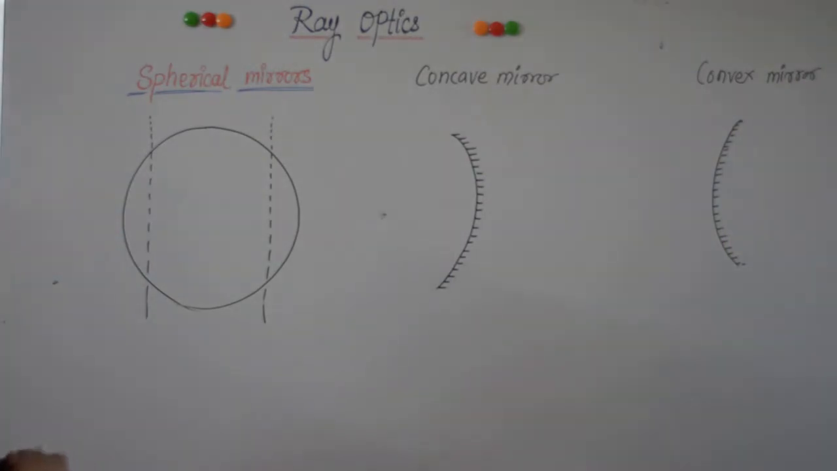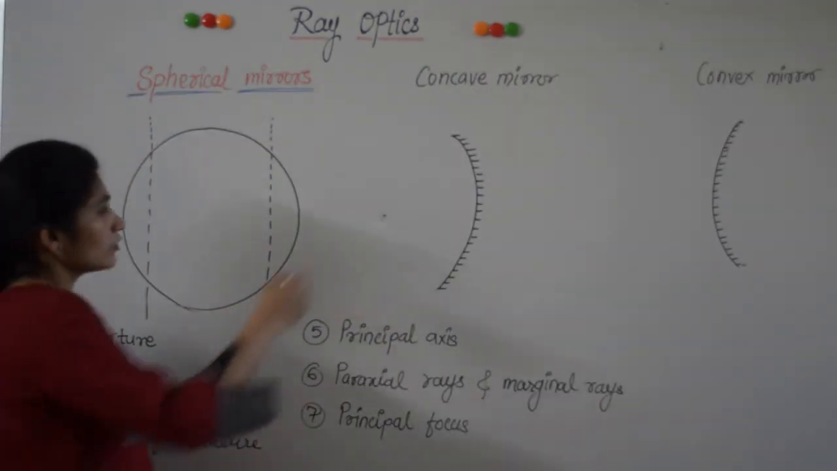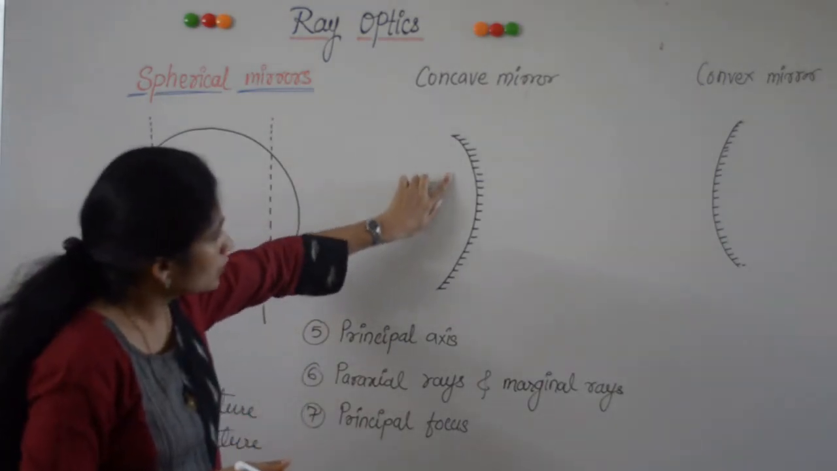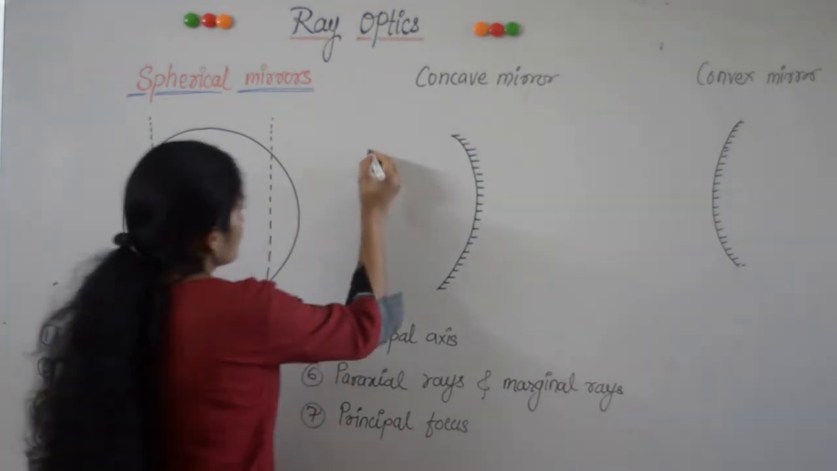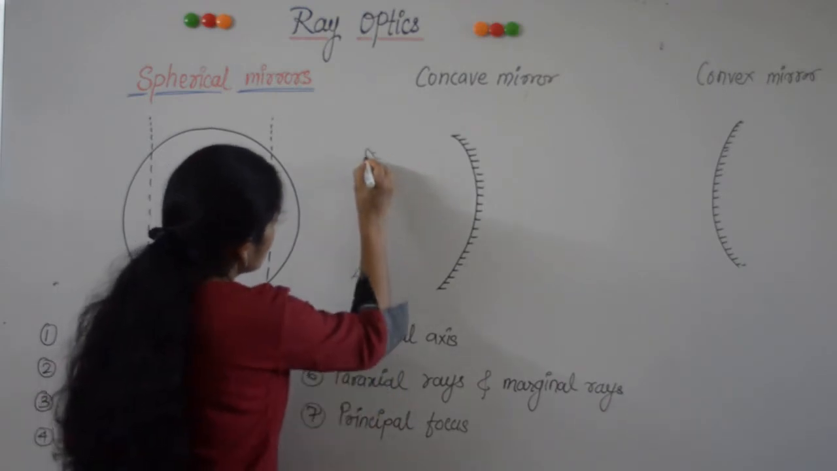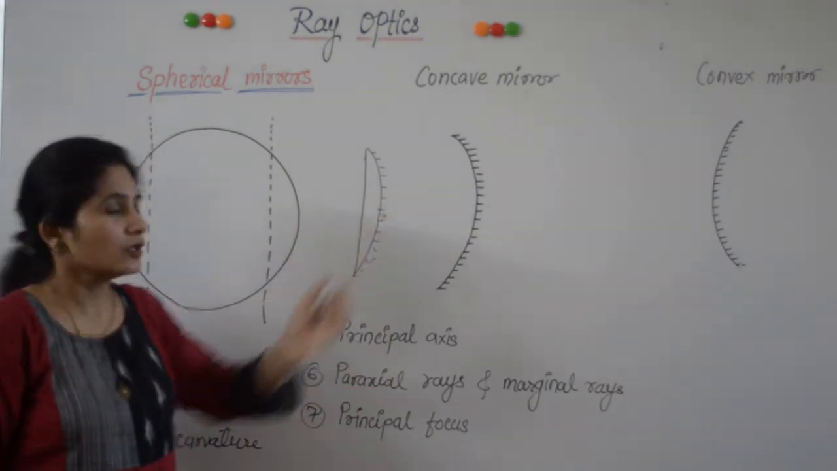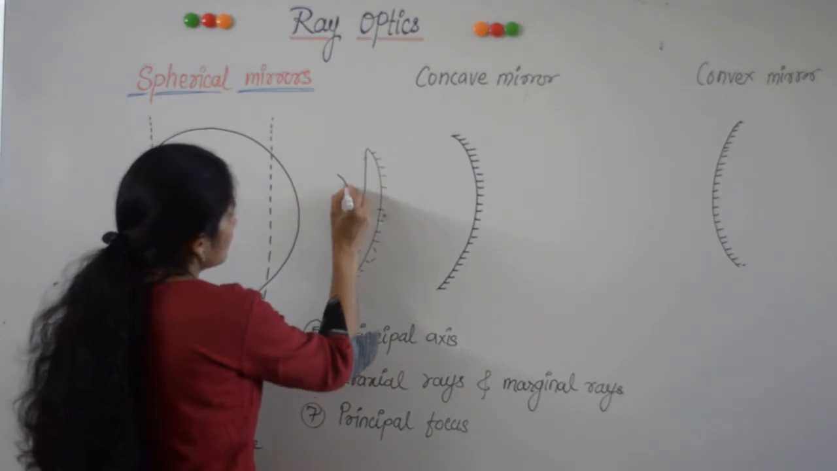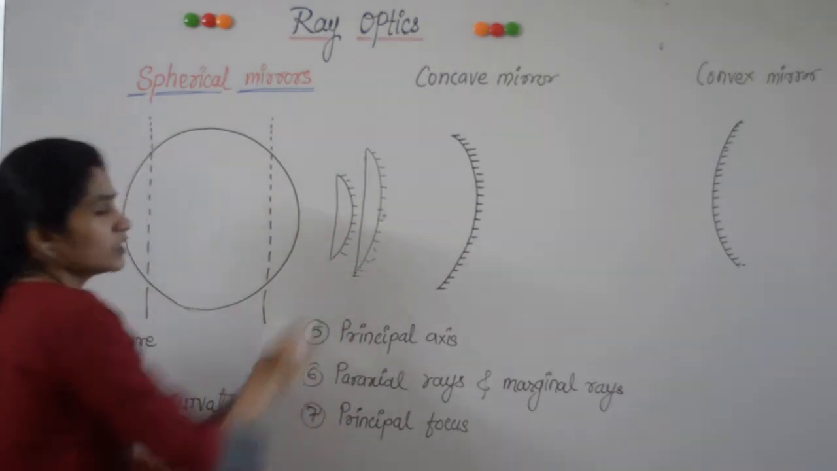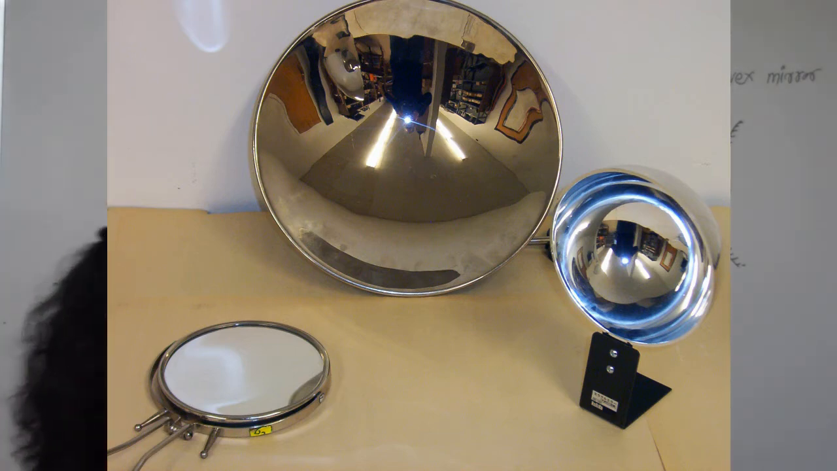Let's study some of the terms related to spherical mirrors. Aperture of a spherical mirror is that part of the mirror on which light is incident, meaning the part of the mirror which is exposed to the light. If we take another spherical mirror, then this will be its aperture. This is also called the diameter of a spherical mirror. We can have spherical mirrors of different apertures. Aperture of a spherical mirror is the part of the mirror on which the light is incident.